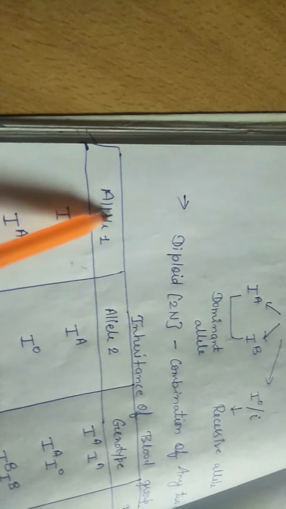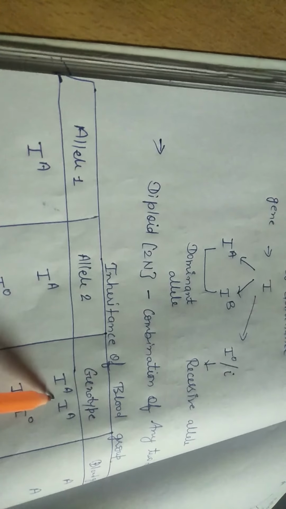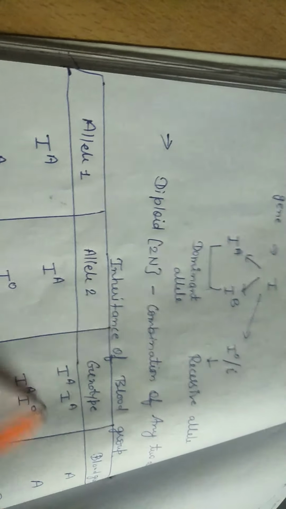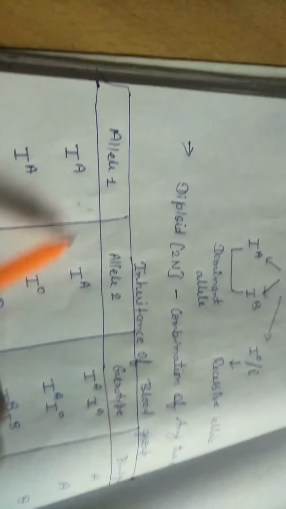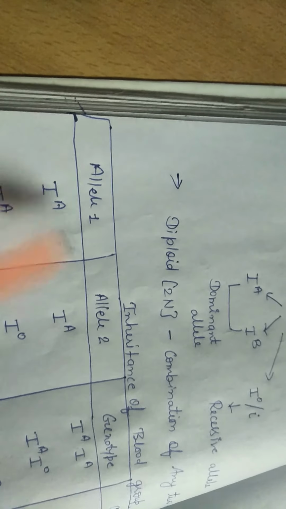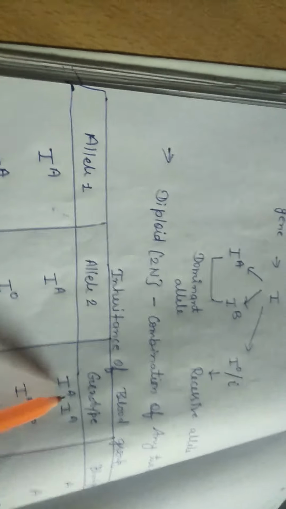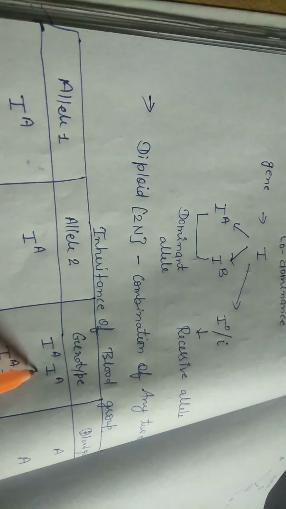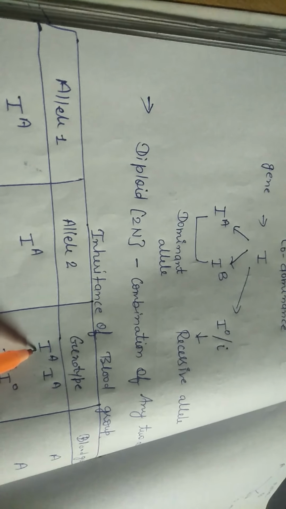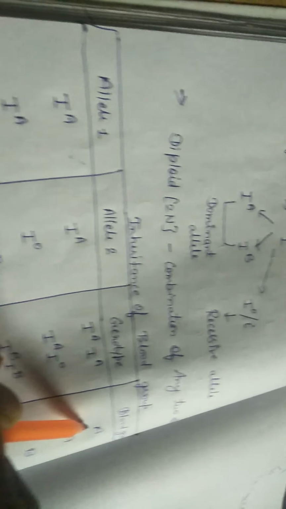For example, suppose this one allele we are getting from father, this one from mother, that will decide our genotype and that will contribute to the formation of blood group. Suppose from father we are getting the allele IA and from mother also IA, so the genotype will be IA IA, and as I told you IA is a dominant allele, so it's able to express its character, the blood group A.